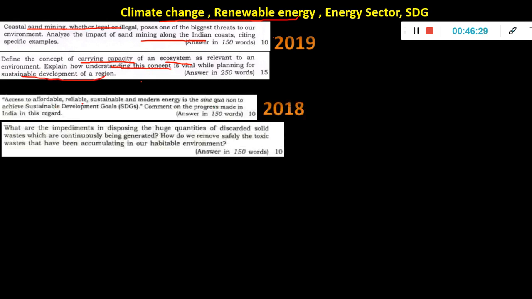2018: access to affordable, reliable, sustainable and modern energy. Too many adjectives they gave. SDG is what they wanted to ask, and for that they put up a very big sentence. Comment on the progress made in India regarding this.